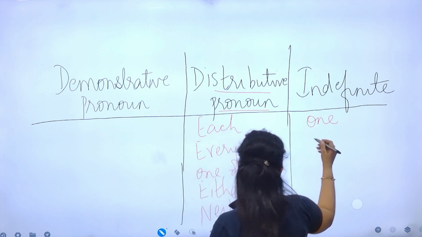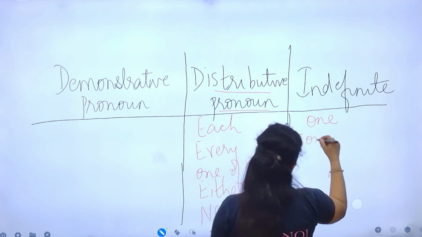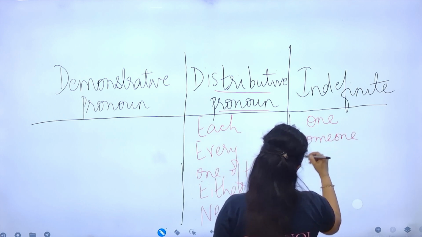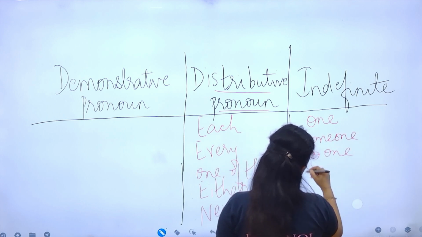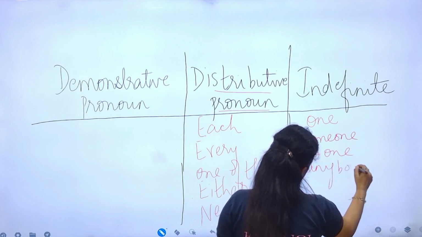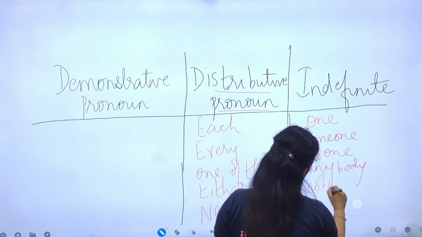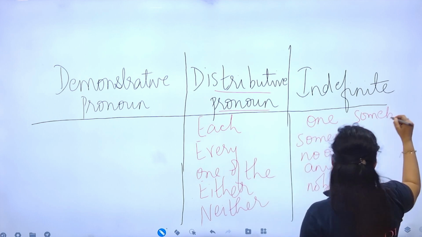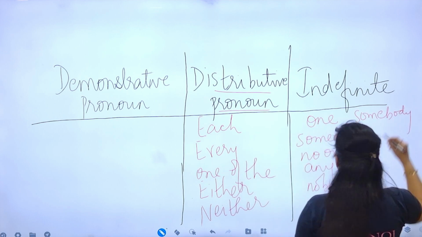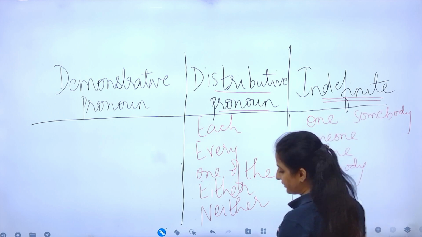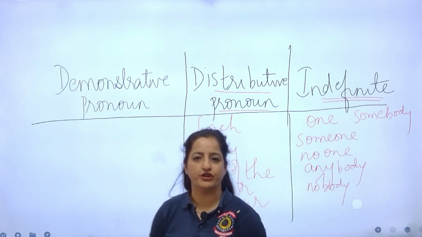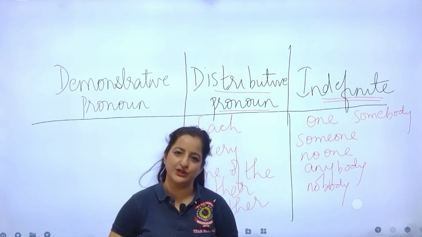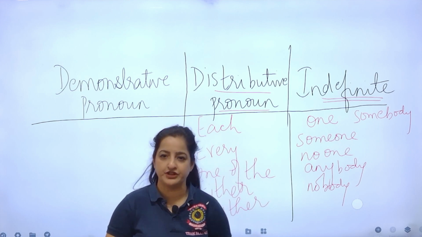So one, someone, no one, anybody, nobody, somebody. All of these are actually indefinite because we're not really specifically talking about he, she, it, I, we, you, they. These all come under indefinite pronouns.